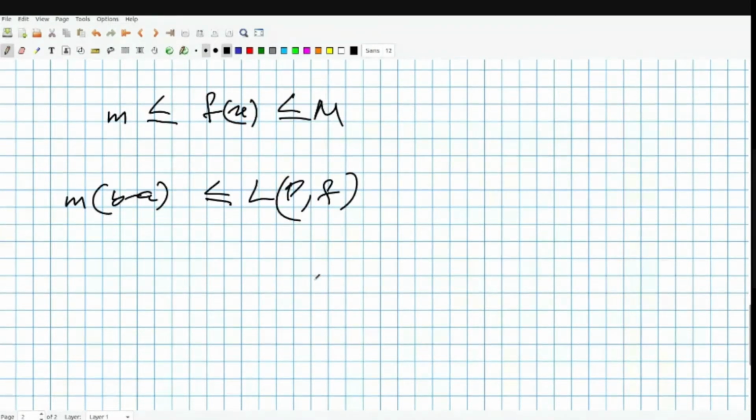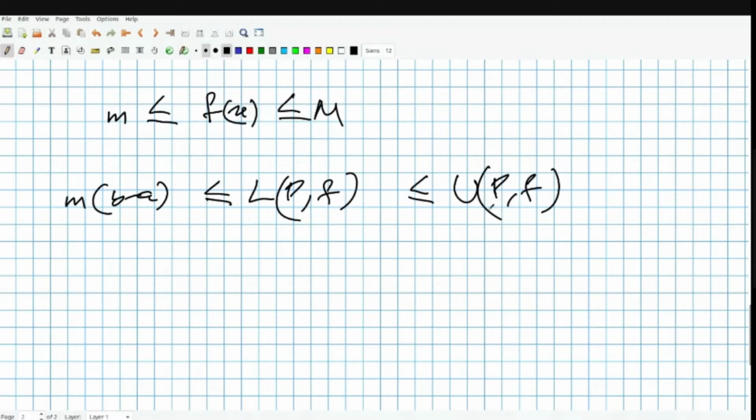Let me know if I'm going too fast. I suppose you may have seen these. If you haven't, I can give a small idea of how it goes. Otherwise, we'll just continue. Actually, you don't really have to be given a partition. Even otherwise, L(P, f) is always bounded by U(P, f).